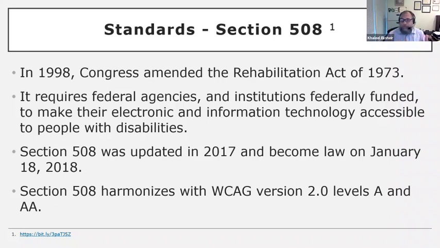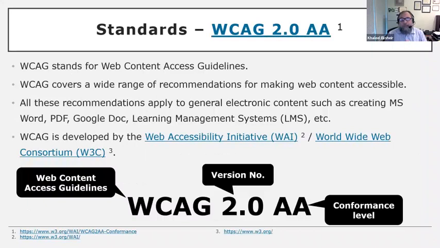And of course, there's a long list. There's even a reference that I gave here. But simply, it harmonized with, or adopted, WCAG version 2, level A and level AA. Oh, WCAG, what is WCAG? Let's talk about that for a moment. WCAG stands for Web Content Accessibility Guidelines.